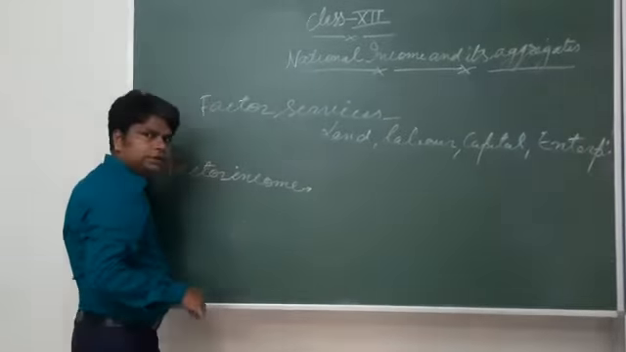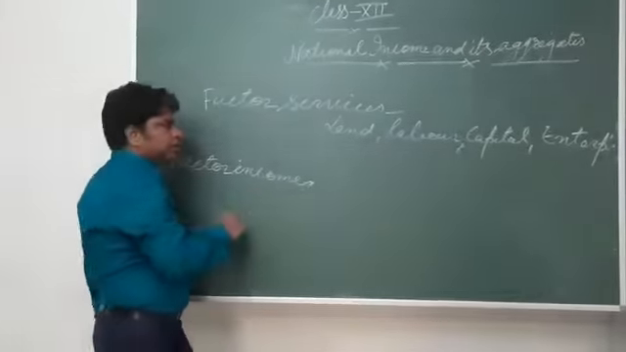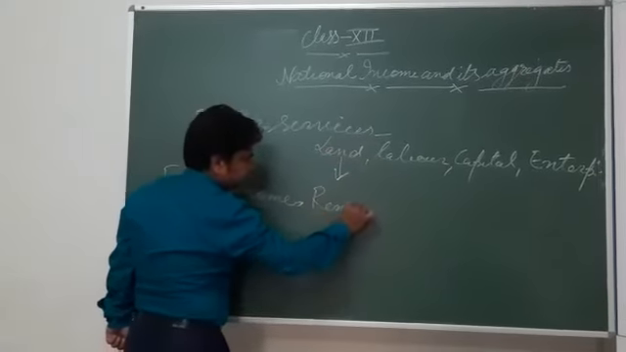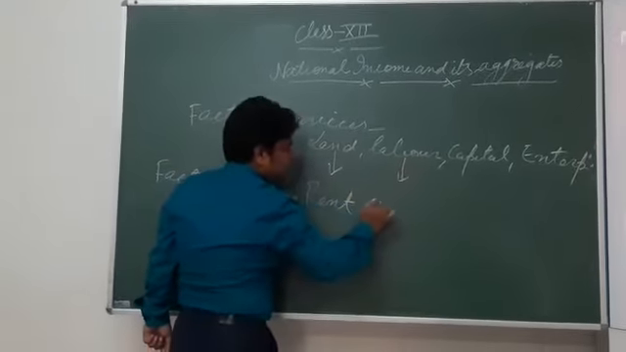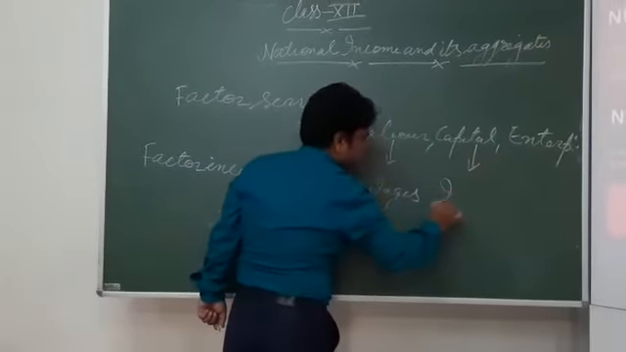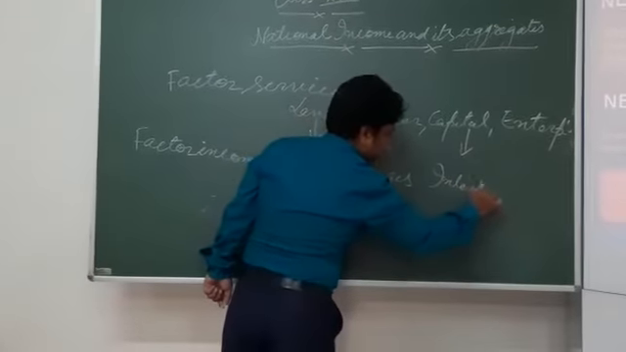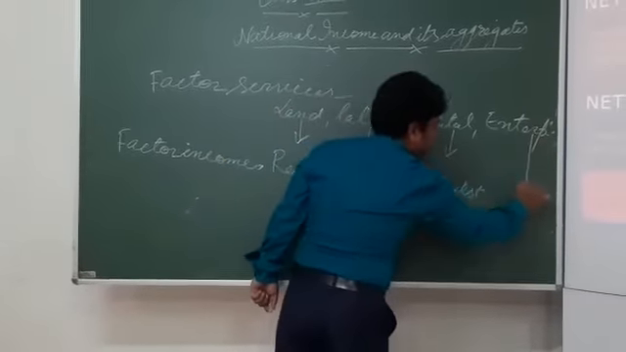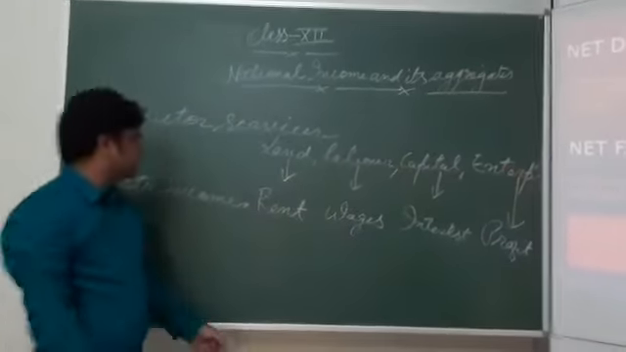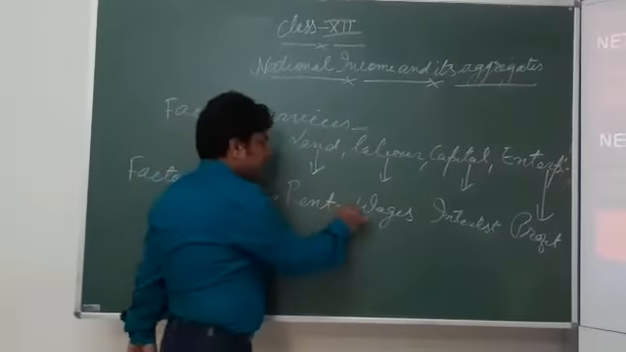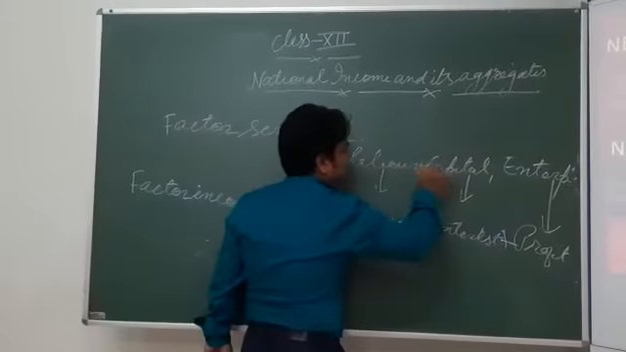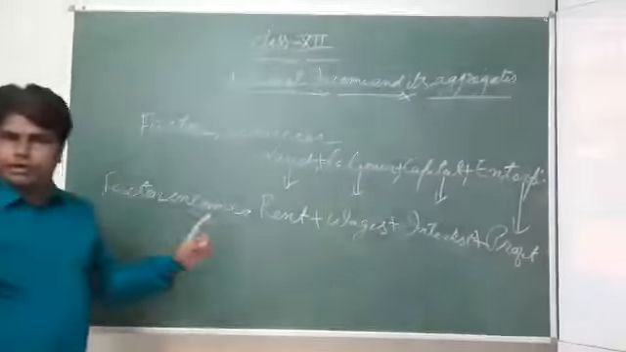What does the household get as income? Land gets rent, labor gets wages, capital gets interest, and the entrepreneur gets profit. So factor income is rent, wages, interest and profit, and factor services are land, labor, capital and entrepreneur.